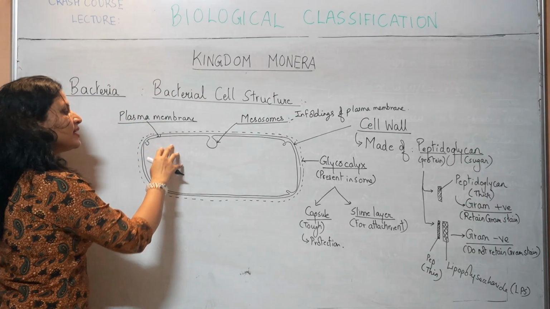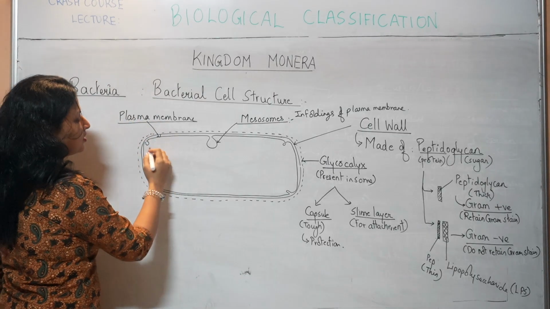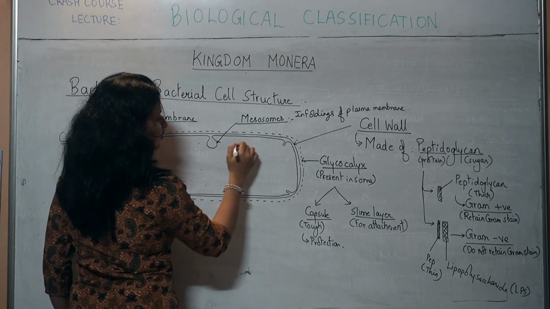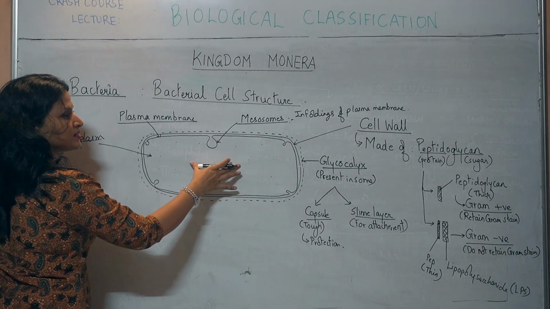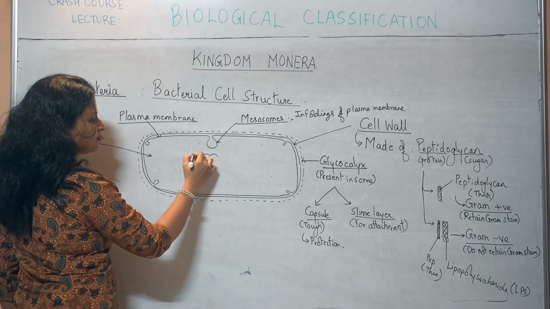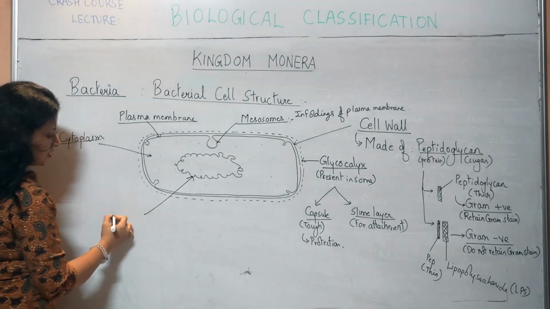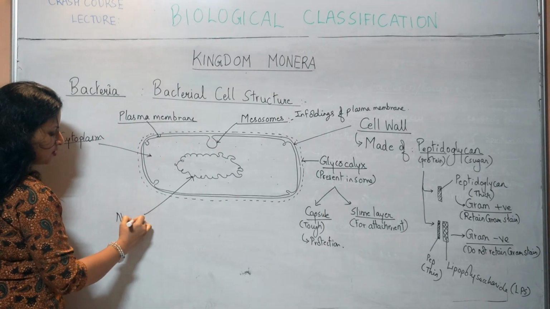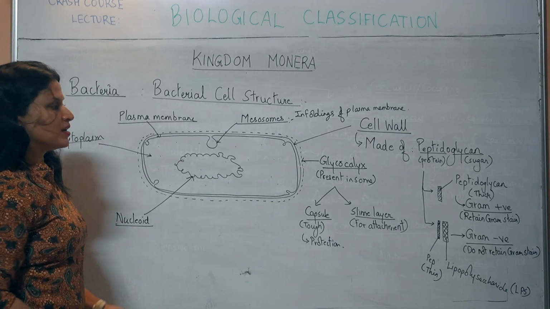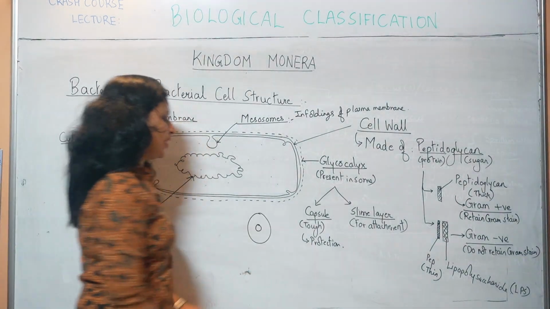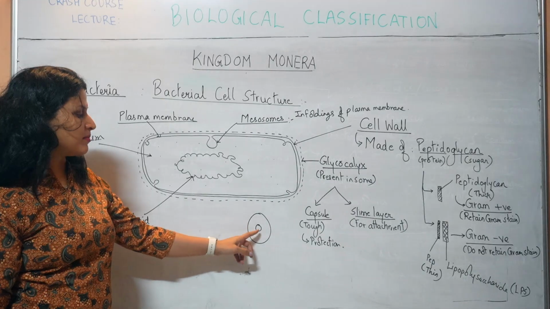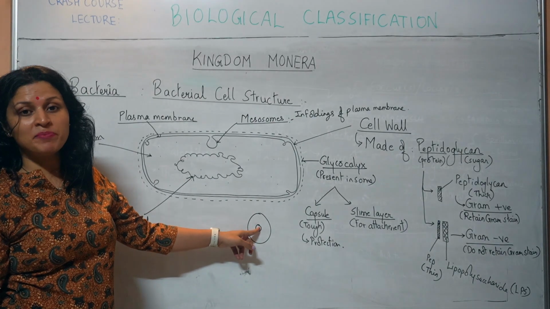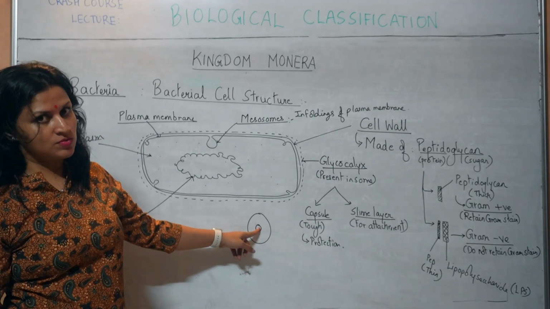Inside the cell then this is all cytoplasm. Inside the cytoplasm in the center of the cell there will be a single circular chromosome called the nucleoid. Now what is this? In animal cells, this is a typical animal cell with plasma membrane, in the center you will see the nucleus, and inside the nucleus we have 23 pairs of chromosomes, that is 46 chromosomes in total.